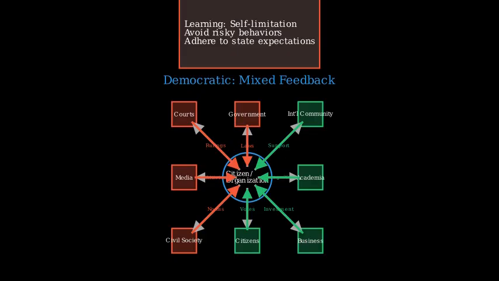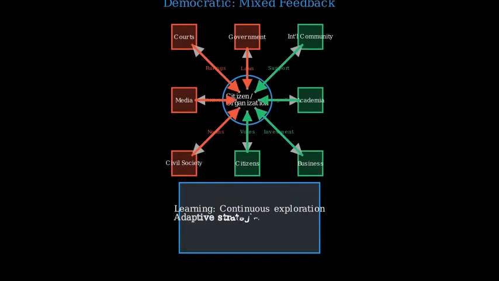Democratic systems, on the other hand, feature mixed feedback mechanisms. There are negative feedback loops like laws and social norms that maintain order, but also positive feedback that can reward innovation, like public acclaim or election victories for novel ideas. This environment allows agents to continuously explore new strategies, learn from others, adapt their approaches, and influence policy through iterative cycles.